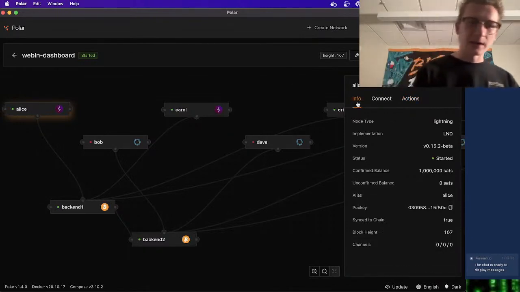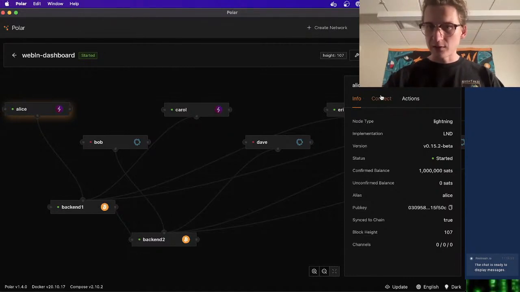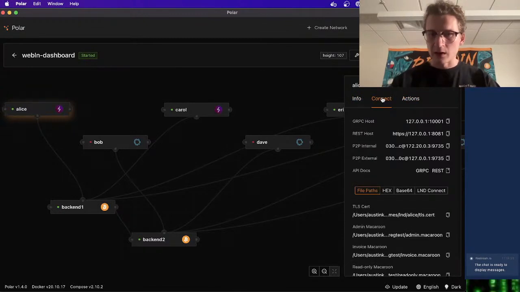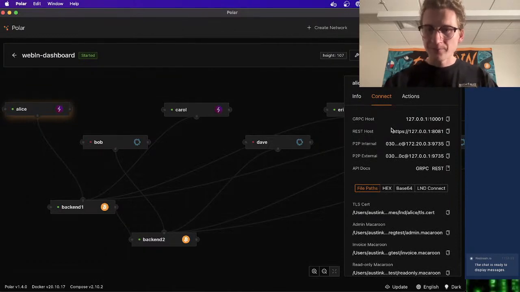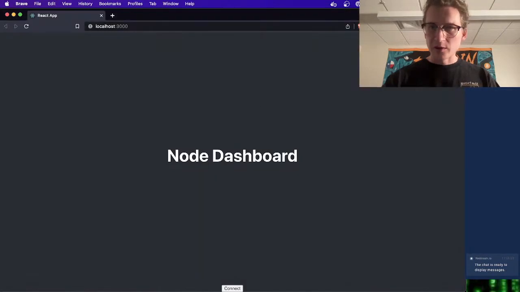So now we want to connect our node into Alby. And I'm going to show you two different ways to do this. I'll try and get through this quick so we can go back to the coding, though this is important. So we have this localhost here, this REST host. We need to use this one because it's REST. It has HTTPS at the beginning of it, and Alby will require that. So I'm just going to copy this and go back to my browser.